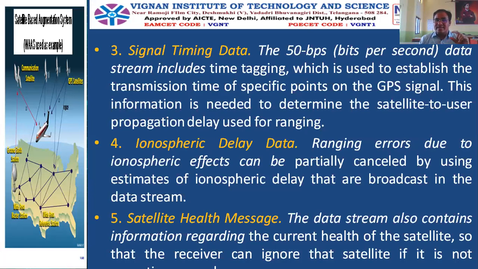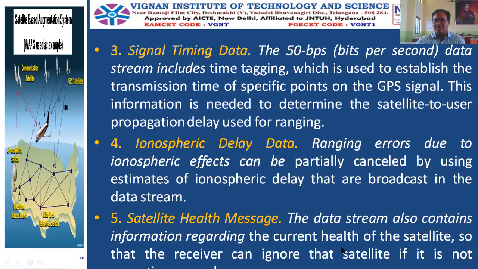This satellite health message is everything about the health of the satellite. If the satellite health is good, then the receiver will accept the data. If the satellite is not healthy, then the message will be denied, because that information is of no use. Because the satellite itself is not good, what is the need of considering that information?